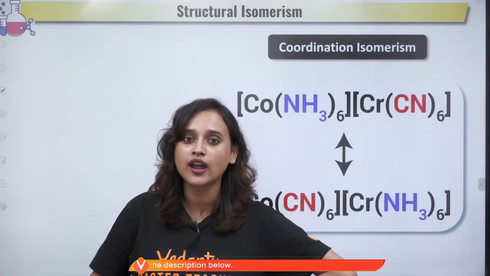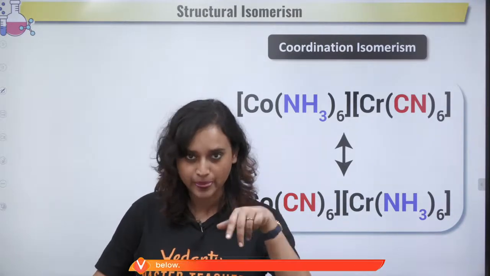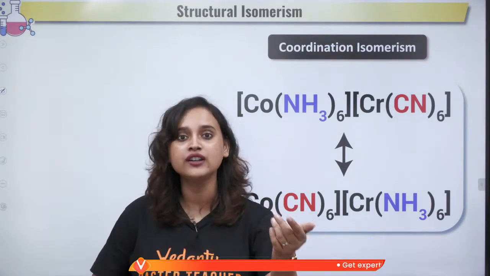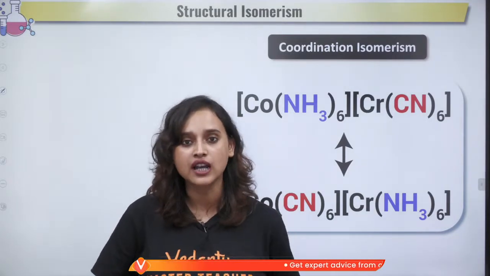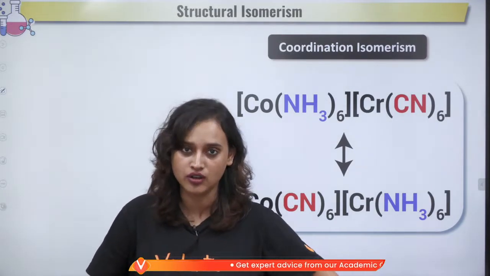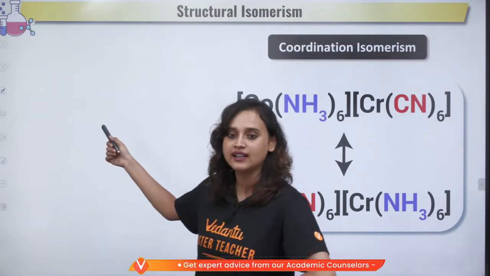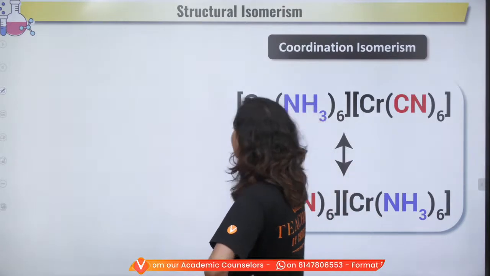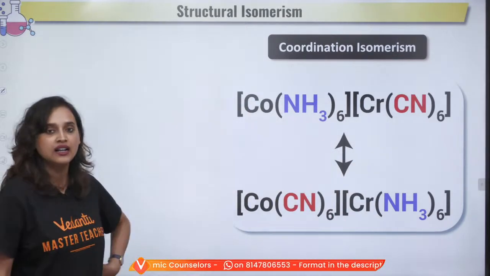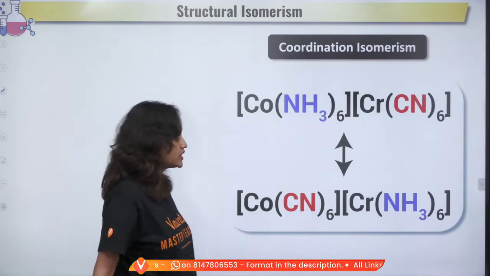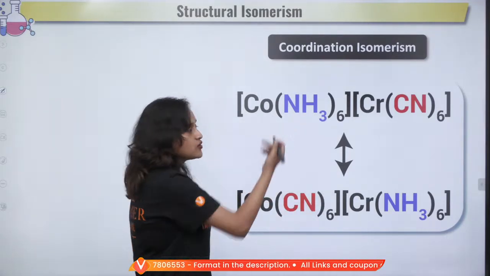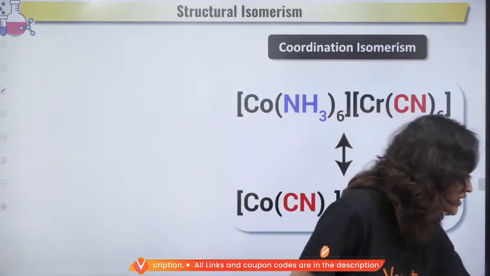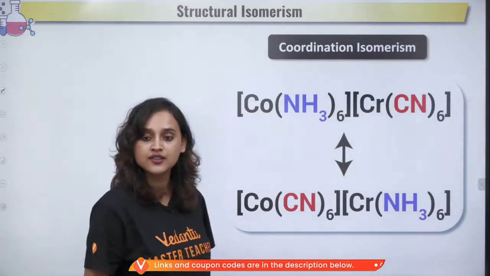One fine day, let's say Ram and Sham, Ram went with Sham's tiffin box and Sham went with Ram's tiffin box. Just what is happening? The metals are getting exchanged. So next time when you see this, you can easily identify that this is coordination isomerism.